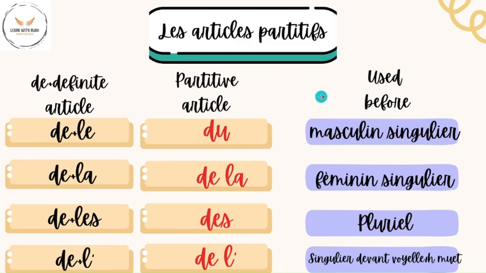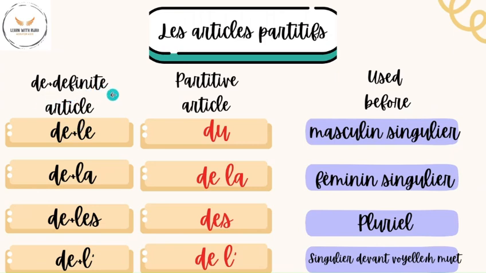Les articles partitifs, the partitive articles. So in French, the partitive articles are formed in the same manner as the contracted articles with the preposition de. But the meaning is different. The partitive articles are used to denote an unknown quantity. In English, they are translated as some or any. On the other hand, the contracted articles are more like prepositions.